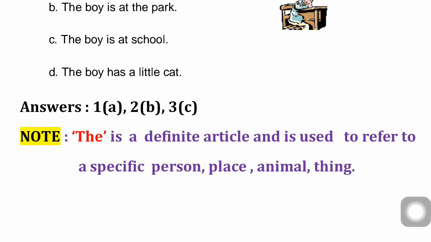The oranges, the old man, you will say "thee old man", you will not say "thuh old man". "Thee old man", "thee oranges". "Thuh" will come when the consonant sound is coming. Okay, the boy, the girl. So that is common. So sometimes "the" is pronounced as "thee" also when the word is starting with a vowel.